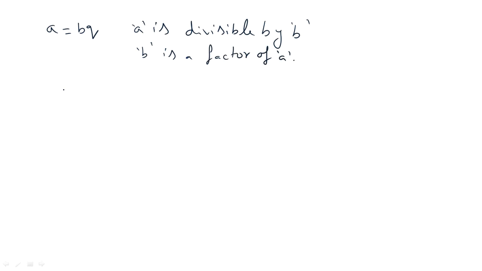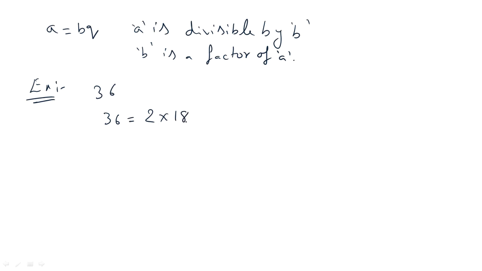If you still don't understand it, I'll explain it with the help of a number. Take for example 36. Let's split 36. Can we split it? Yes. 36 equals 2 into 18.